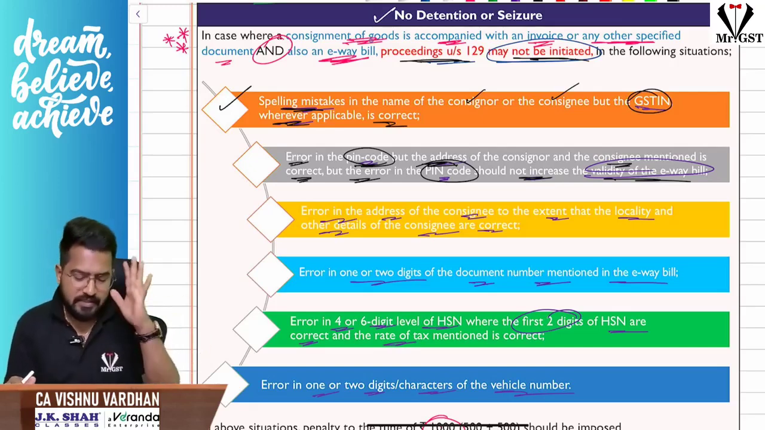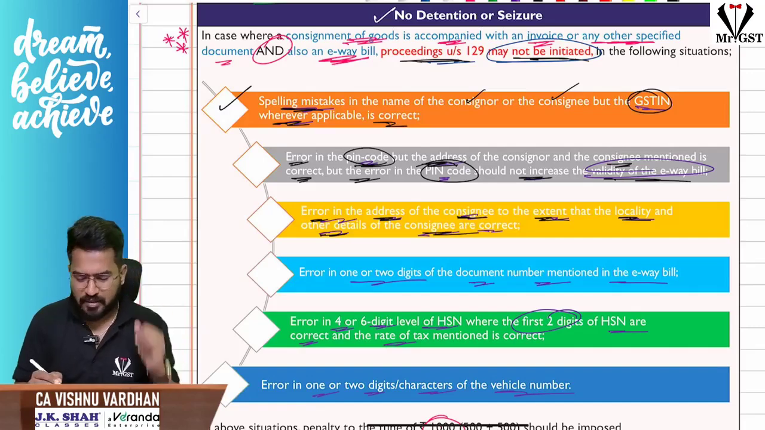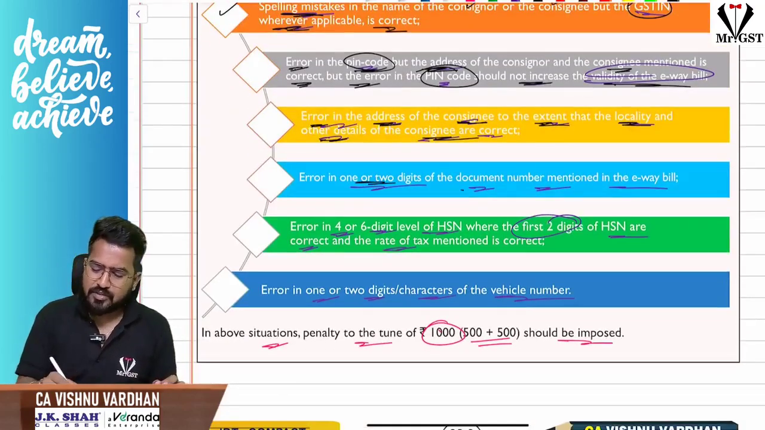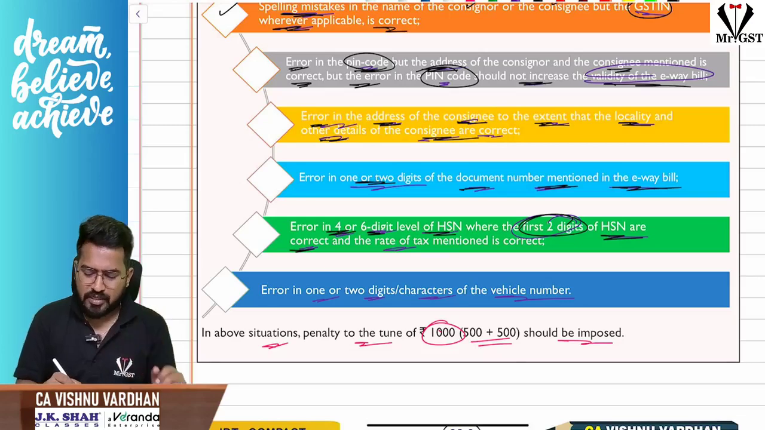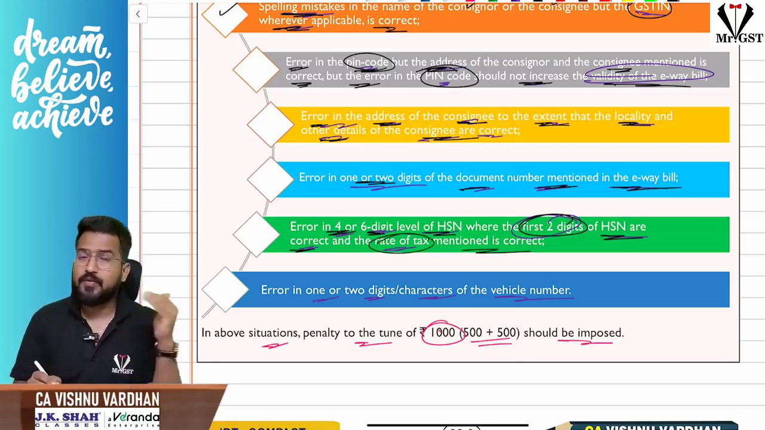So if that is the case, then 129 will not be initiated. Error in the address of the consignee, to the extent that locality and other details of the consignee are correct. Error in 1 or 2 digits of the document number mentioned in the e-way bill. Error in the 4 to 6 digit level of HSN, where the first 2 digits are correct and the remaining are not correct but still the rate of tax is the same, properly and correctly mentioned, then also 129 proceedings will not be